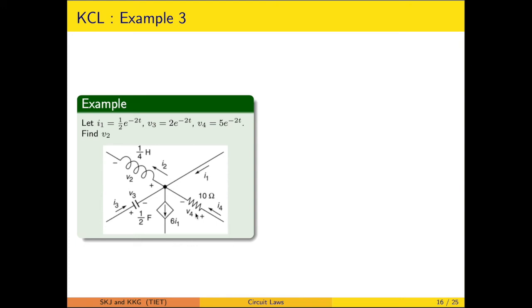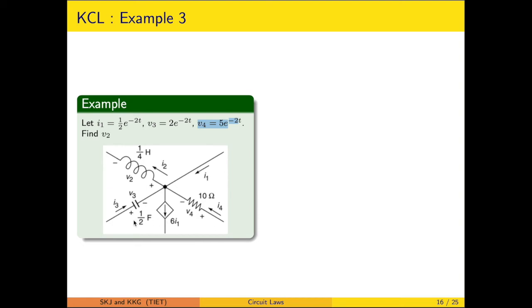In this, V4 is specified. V4 pertains to the resistance, so you can calculate the I4 value by dividing V4 by the resistance value. This particular one is a dependent source, so its value depends directly on I1. It will be known.